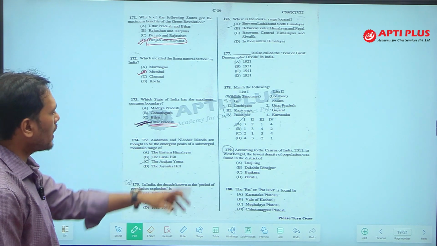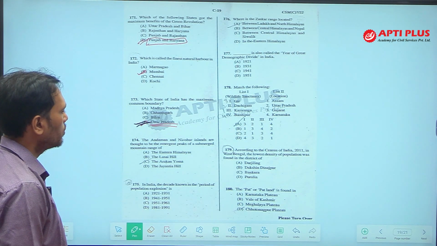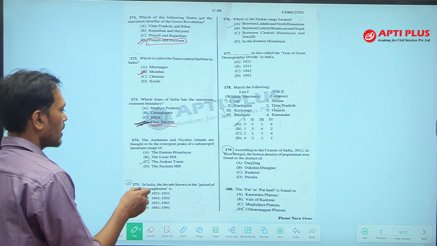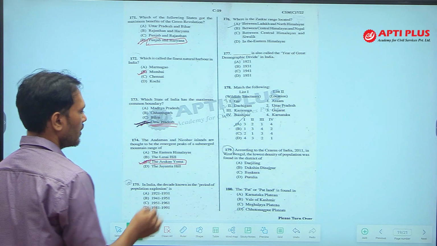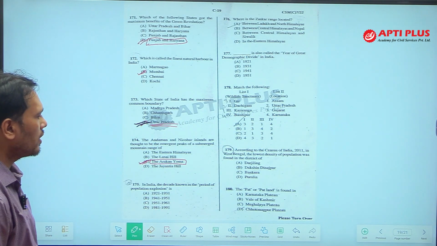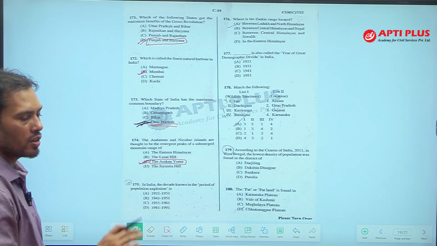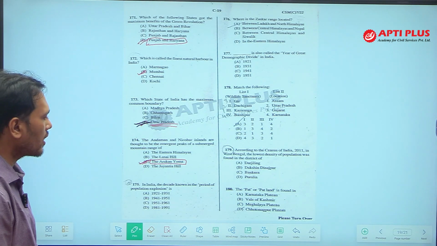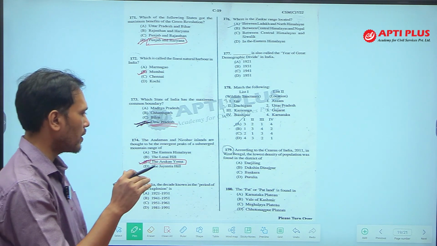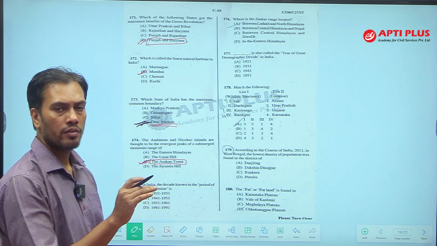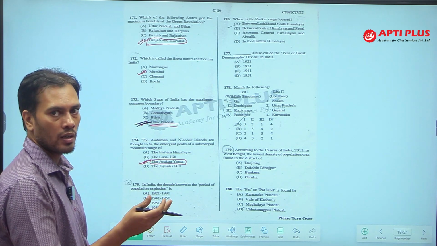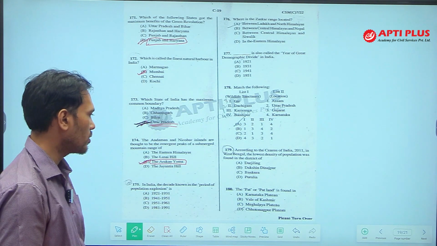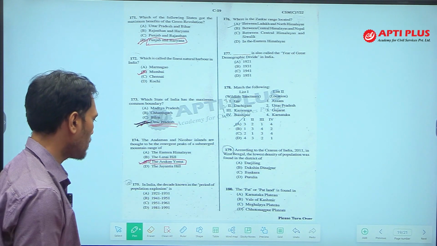The Andaman and Nicobar Islands are thought to be the emergent peaks of a submerged mountain range of Arakan Yoma. Andaman Nicobar is an extension of what? It is an extension of Arakan Yoma. In Myanmar, the extension of the Purvanchal Himalaya is called Arakan Yoma, and the Arakan Yoma finally submerged under the Bay of Bengal. A few peaks of this Arakan Yoma come out above sea level. Those islands have formed the Andaman Nicobar Islands.